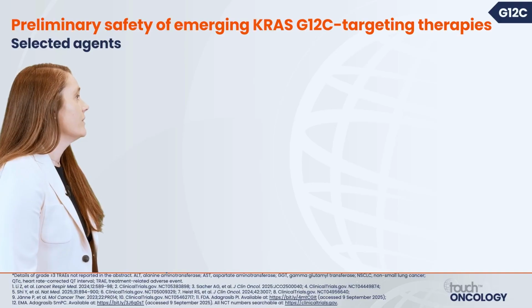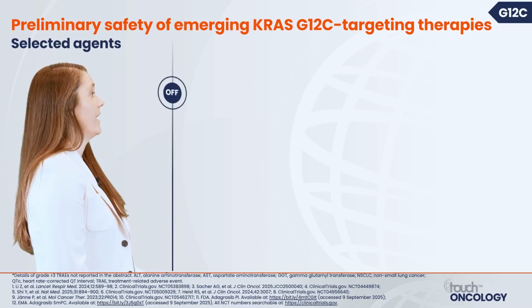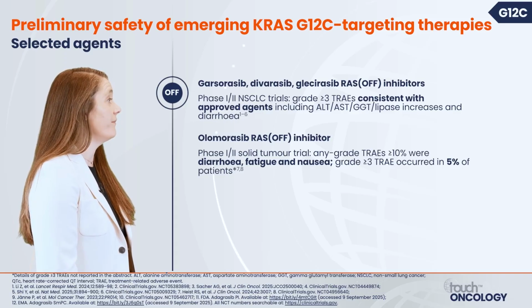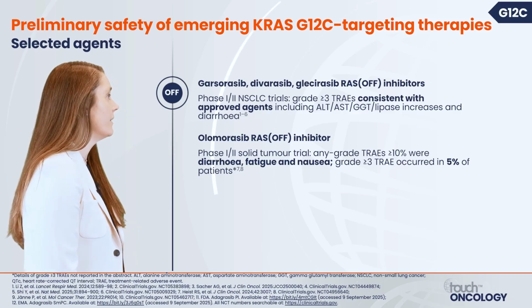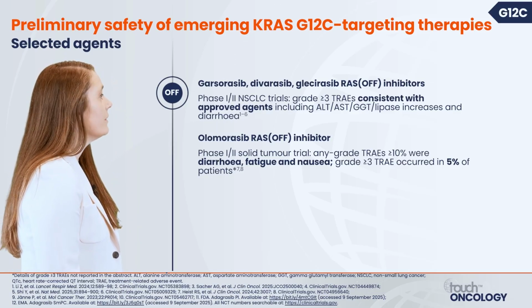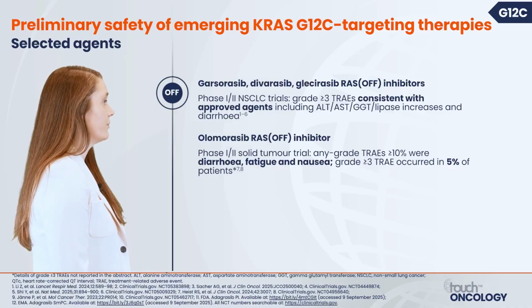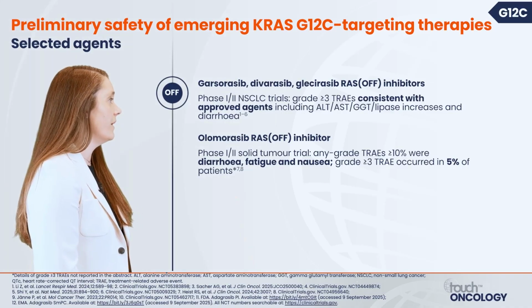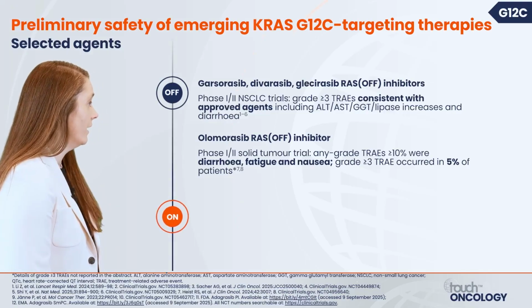What do we know about some of the new and emerging KRAS G12C inhibitors? So as far as the new RAS-off inhibitors, such as divarasib or olomorasib, we see pretty consistent with known G12C inhibitors: AST, ALT increase, diarrhea, fatigue, and nausea.